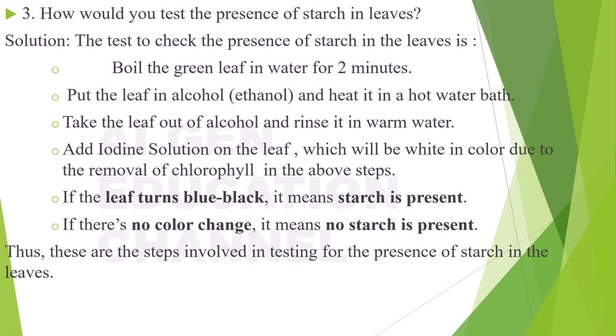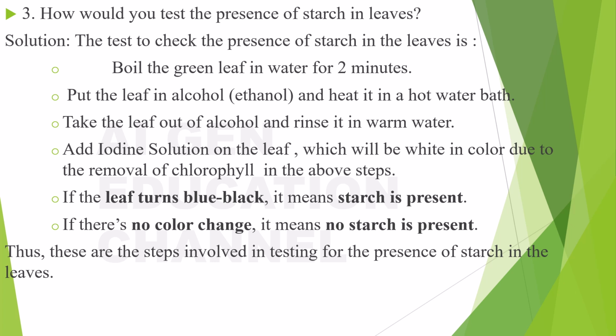How would you test the presence of starch in leaves? The test to check the presence of starch in leaves is: boil the green leaf in water for 2 minutes. Then you put the leaf in alcohol and heat it in a hot water bath. It means that you will put this boiled leaf in alcohol in a test tube. You will fill the test tube with alcohol and put the boiled leaf in the test tube and put it in the hot water bath. It means that you don't put it directly on the fire, you put it in hot water. You will put this test tube in the hot water bath, right?